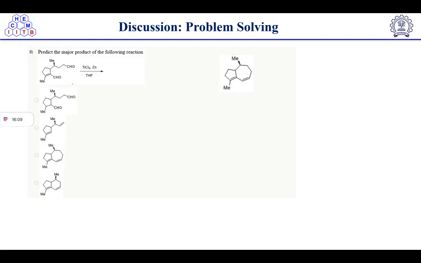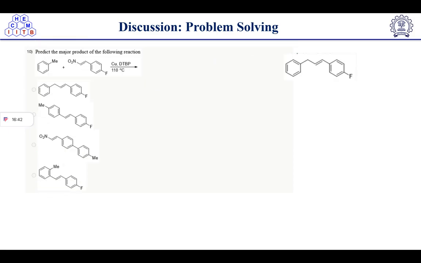TiCl4 will activate this aldehyde, and then zinc insertion will take place. So zinc will make it nucleophilic, and then it will attack another carbonyl group of the aldehyde, and it will form a 7-member cyclic ring. Then after that, condensation will take place to give the desired product. So I have told you how the mechanism will follow. This is the homework for you.